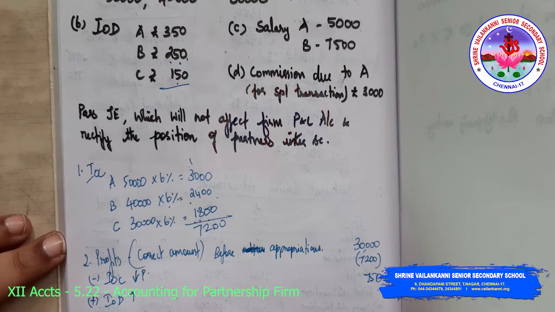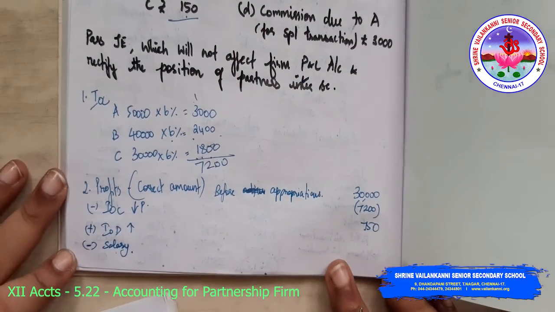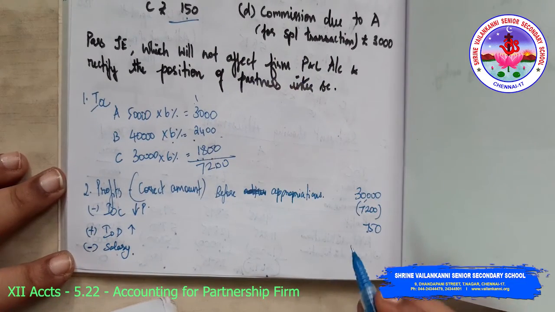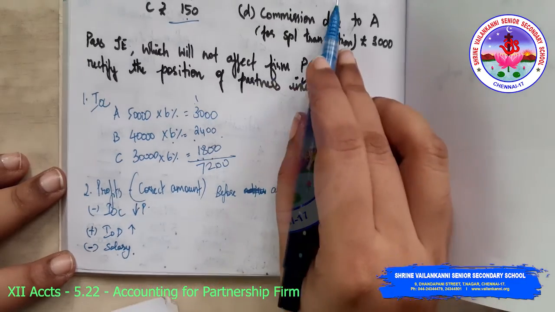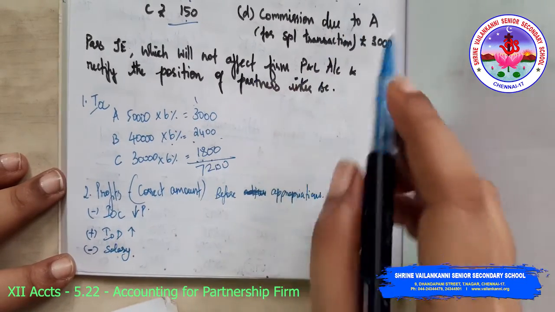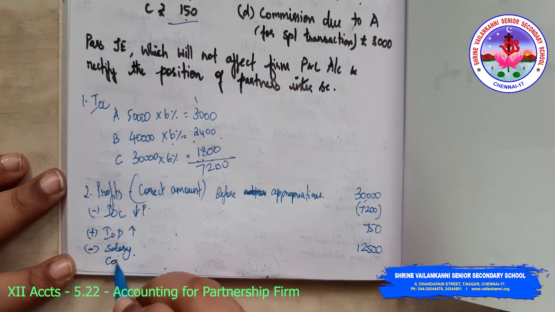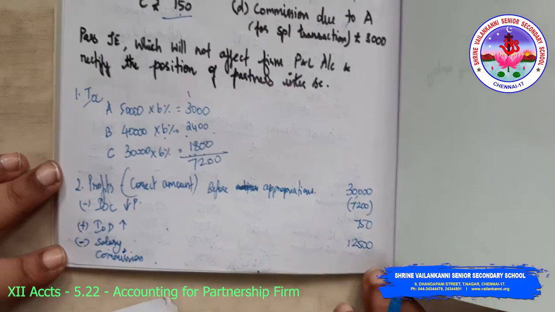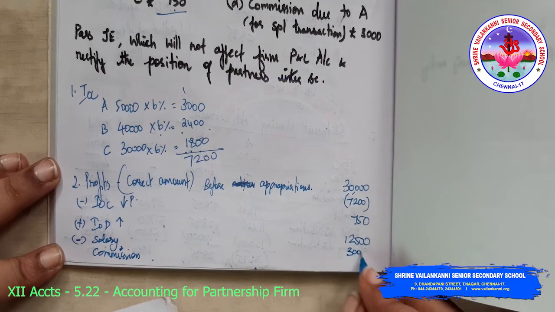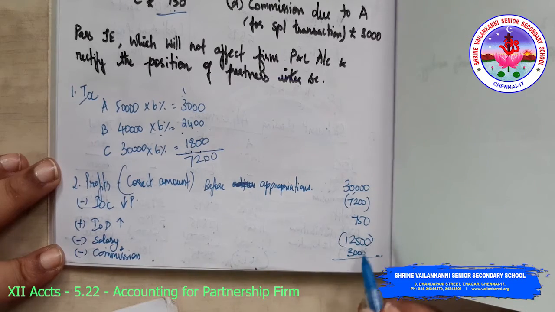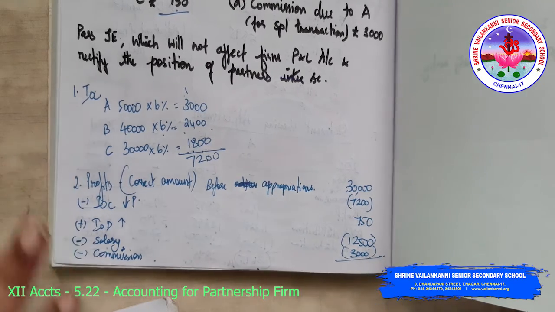Then salary will reduce the profit. I'm sure that you are following this. How much is the salary of A? 5,000, B is 7,500. Totally it comes to 12,500. Commission: what is the commission? It is 3,000, and it will also reduce the profit. I'm just showing it in brackets.